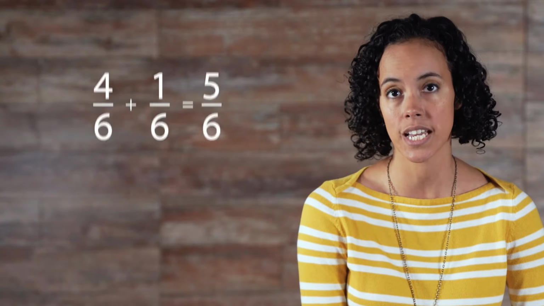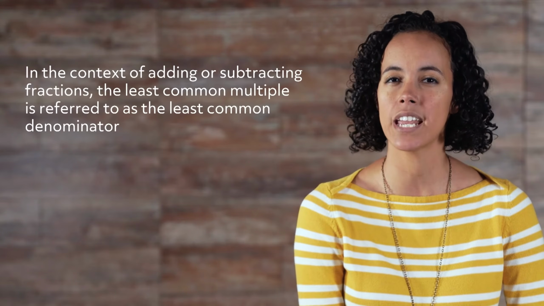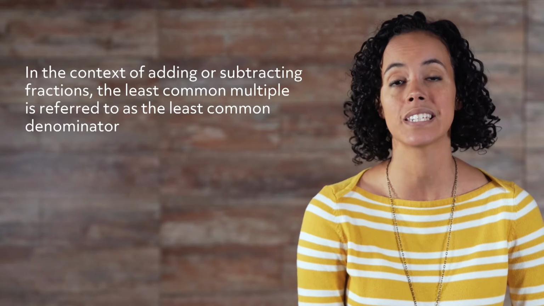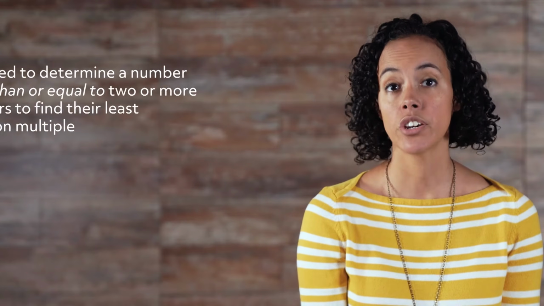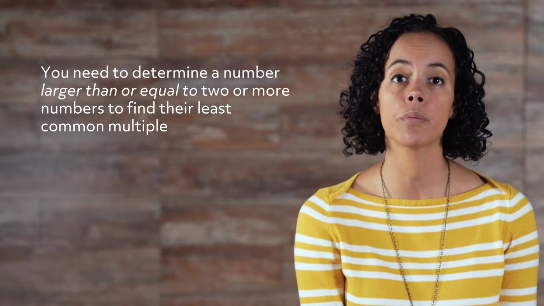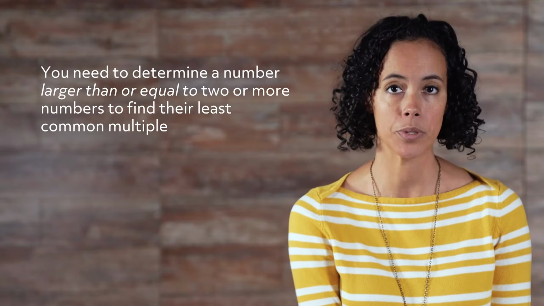Now the two fractions with common denominators can be added for a final value of 5 over 6. In the context of adding or subtracting fractions, the least common multiple is referred to as the least common denominator. In general, you need to determine a number larger than or equal to two or more numbers to find their least common multiple.